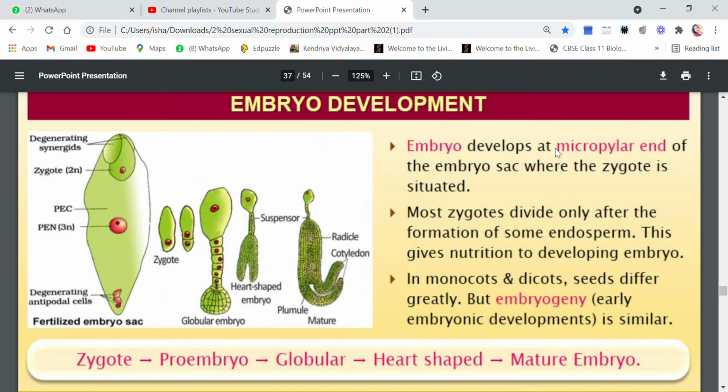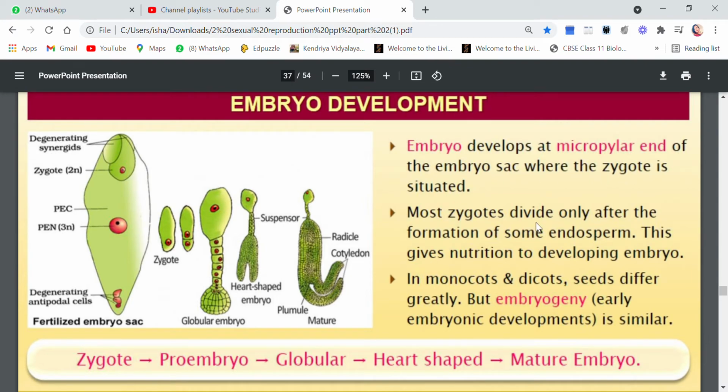So embryo develops at the micropylar end. If you remember, the pollen tube has entered. This is your micropylar end here, the portion where synergids are present. So the pollen tube will enter through this micropylar end, and it will release the two male gametes. One will fuse here and the other one will fuse here. So because the zygote is towards the micropylar end, embryo will also develop towards the micropylar end of the embryo sac where the zygote was situated.